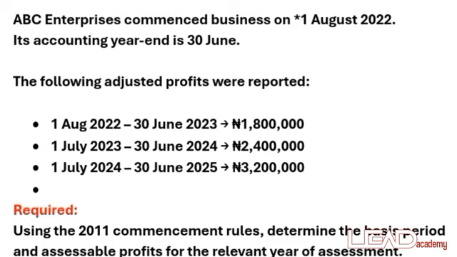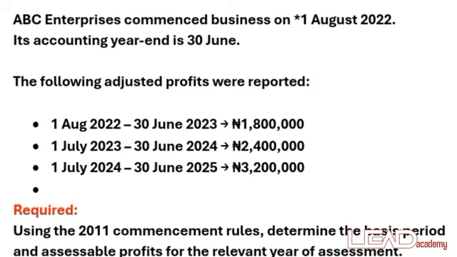The only adjusted profit that began from 1st of January 2023 was the first adjusted profit. Which means from 1st of January to 30th of June, that's 6 months, divided by 11, since the first adjusted profit was just 11 months. So you divide 6 by 11, then multiply by the first adjusted profit, which was 1.8 million. Then you add it up